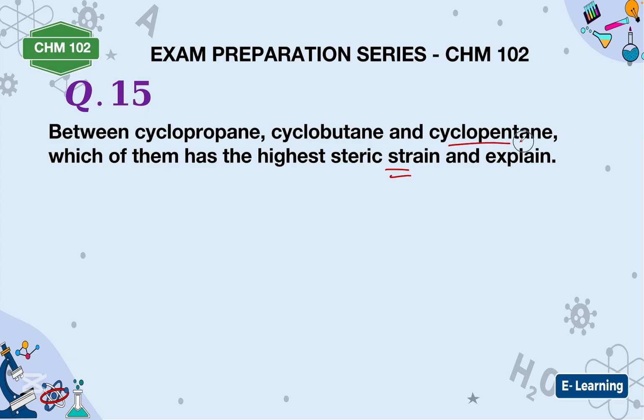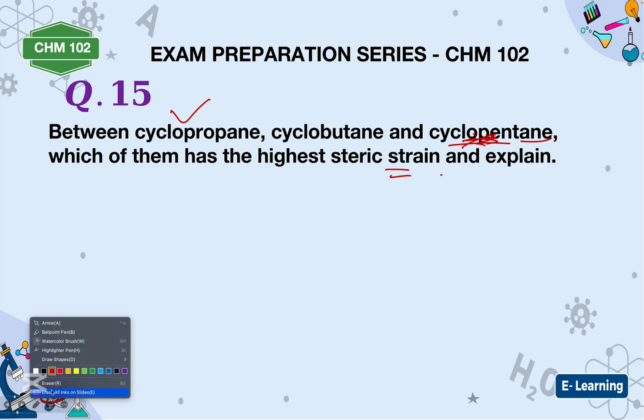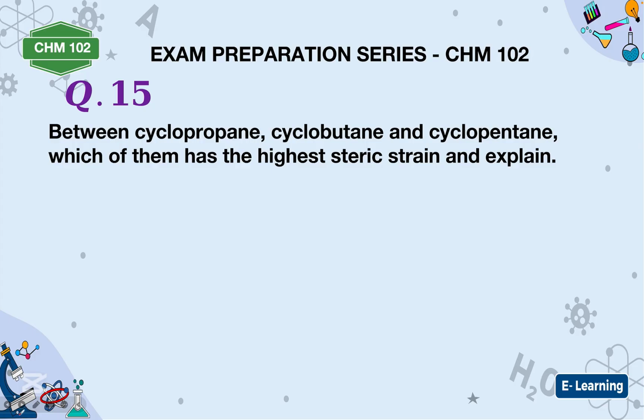Then the next one. Between cyclopropane, cyclobutane, and cyclopentane, which of them has the highest steric strain? The one with the least steric strain is cyclopentane. The one that has the highest is cyclopropane. All right, exactly. So the correct answer is cyclopropane. It is the one that has the highest steric strain. The one with the least is cyclopentane, and I have explained before.